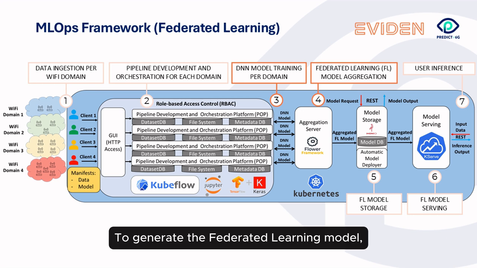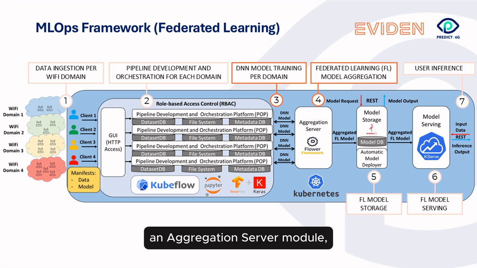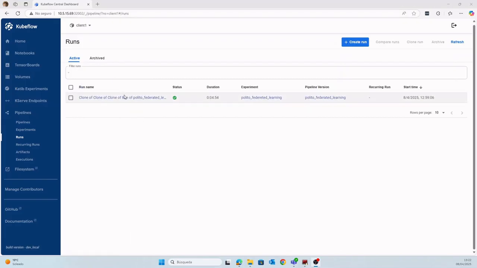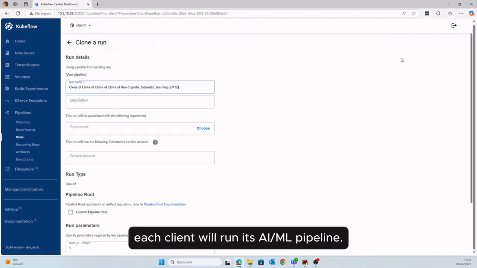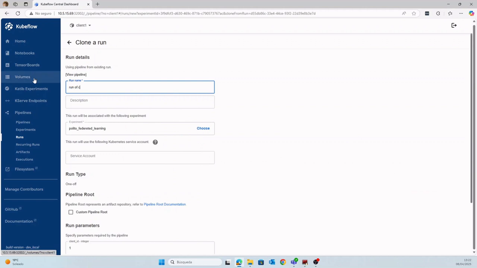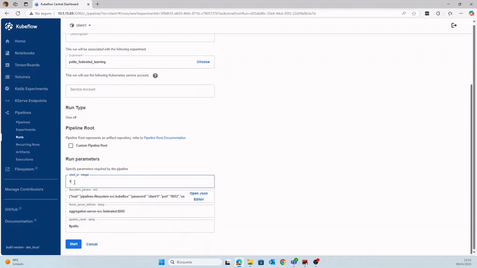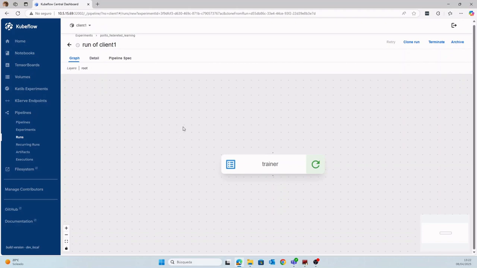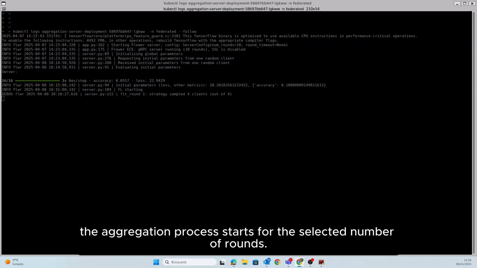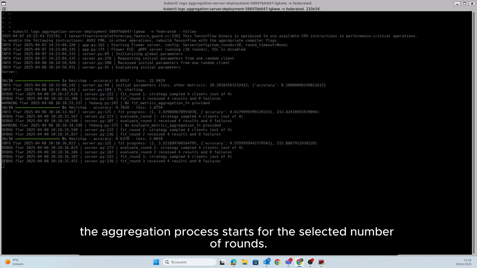To generate the federated learning model, an aggregation server module, which is based on Flower Framework, will start aggregating the weights of each neural network model, following an iterative process based on the exchange of weights with all the clients during a specific number of rounds. To trigger this process, each client will run its AI/ML pipeline. When all clients have run their pipelines, the aggregation process starts for the selected number of rounds.